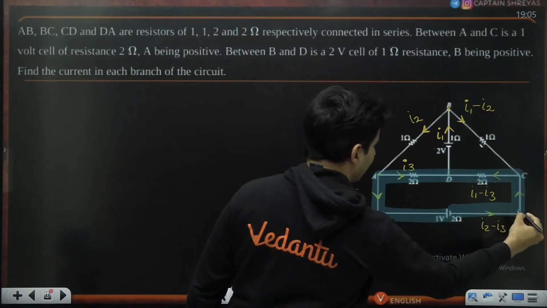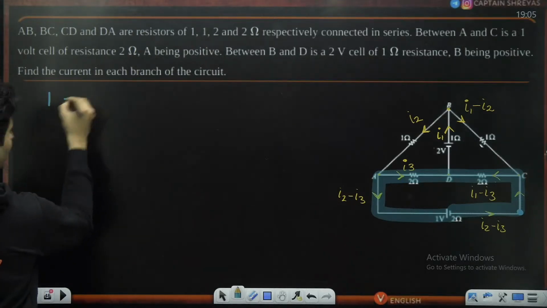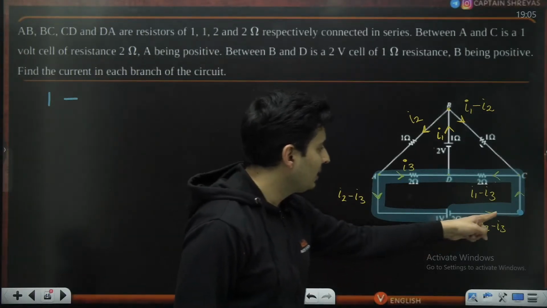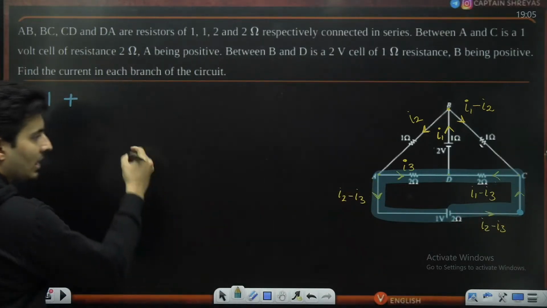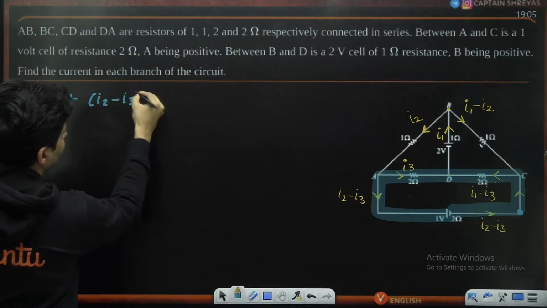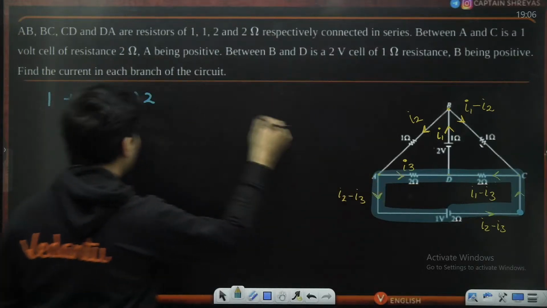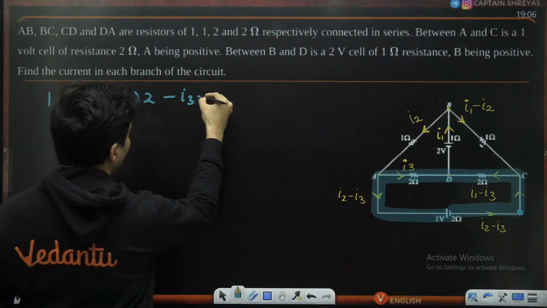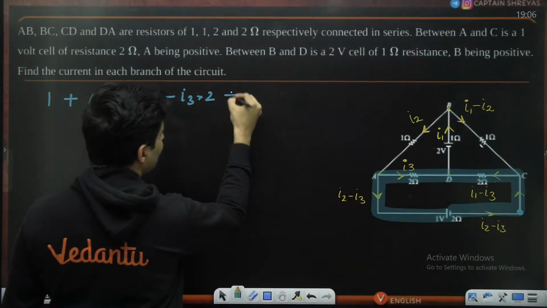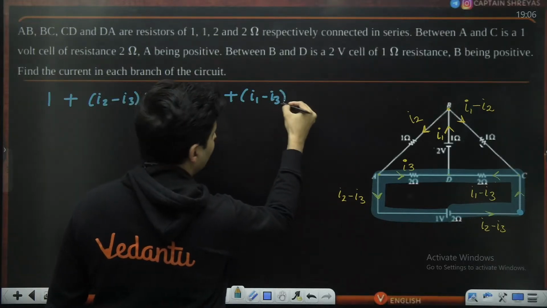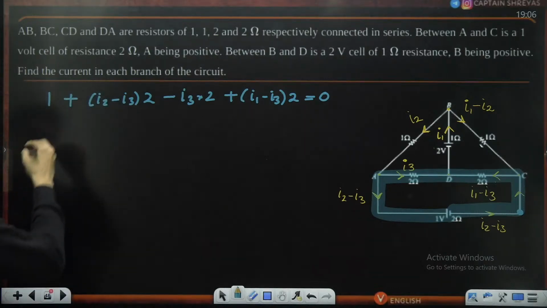So let's say we start from here. We are going here from negative to positive terminal, so plus 1 volt. Then I'm going across this resistor, but current is going in the opposite way. So when I travel opposite to the current, it is plus IR. Current is I2 minus I3, resistance is 2 ohm. Then I go across this resistance in the direction of the current, it will always be minus, so minus I3 multiplied by 2. Here I am going opposite to the direction of the current, so it will obviously be plus I1 minus I3 into 2. Then I am back to the original position, so that is equal to 0.